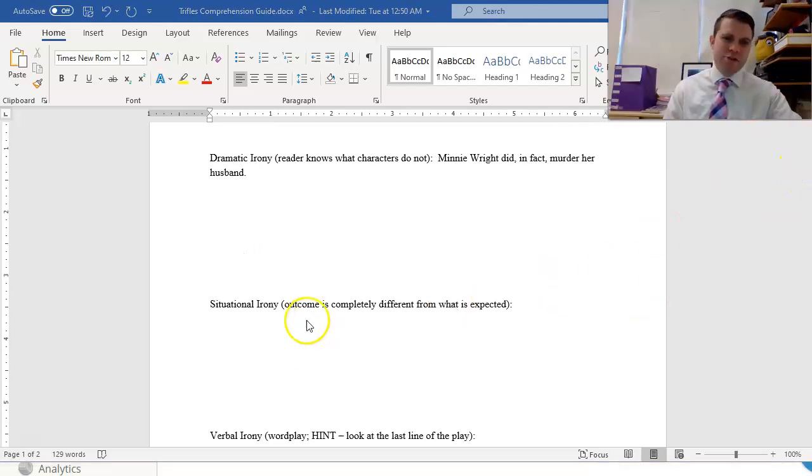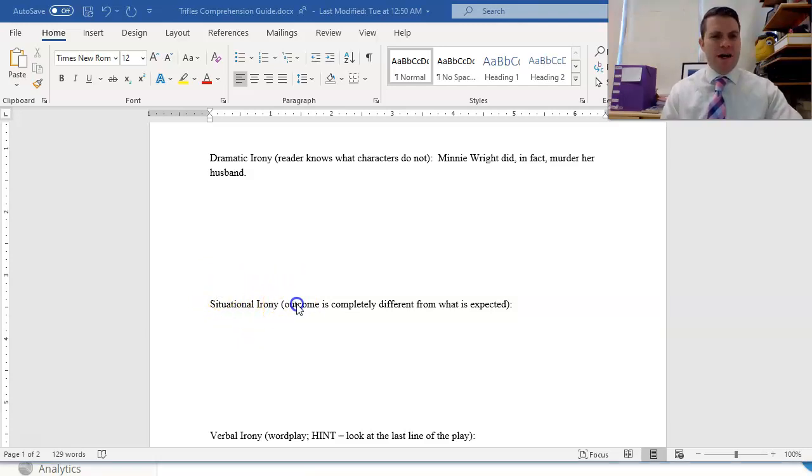The second type is situational irony. Now, this is the most common form of irony. It's a little bit tougher to spot in Trifles, but this is where the outcome is completely different from what's expected in the play. For this one, we want to think through how the play splits into thirds. In the first third of the play, it's mostly the men speaking. In the middle third is almost entirely the two women uncovering all the evidence. And then in the end, they come together towards a close there.